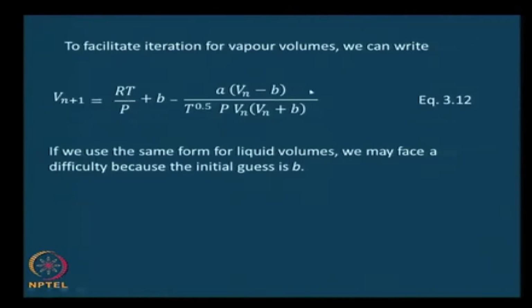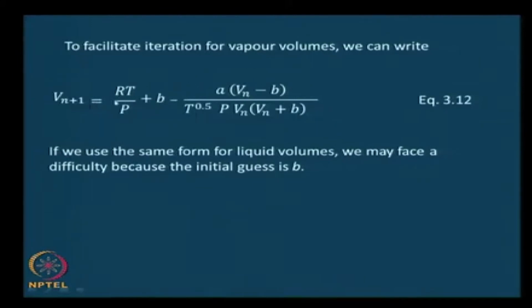Now, this is fine for vapor volumes, and with an initial guess that comes out of the ideal gas equation of state, we would be able to ultimately get to the actual molar volume.